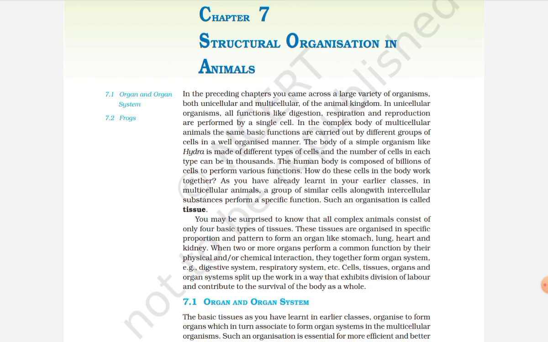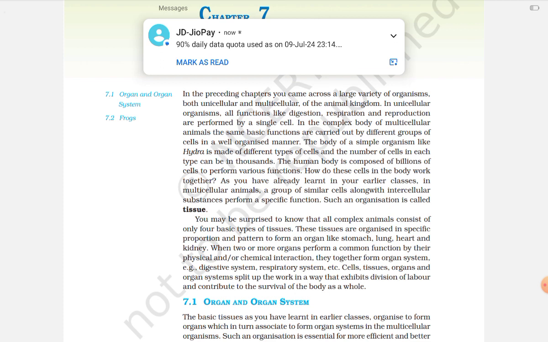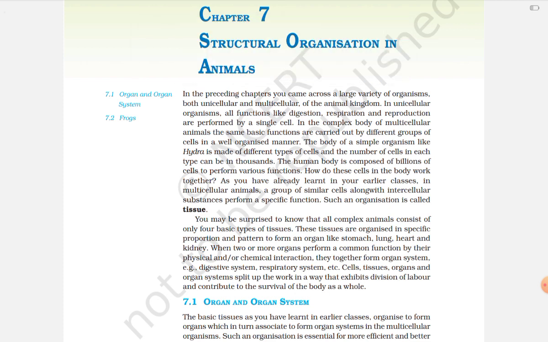in a well-organized manner. The body of a simple organism like Hydra is made of different types of cells, and the number of cells in each type can be in thousands. The human body is composed of billions of cells to perform various functions. How do these cells in the body work together?